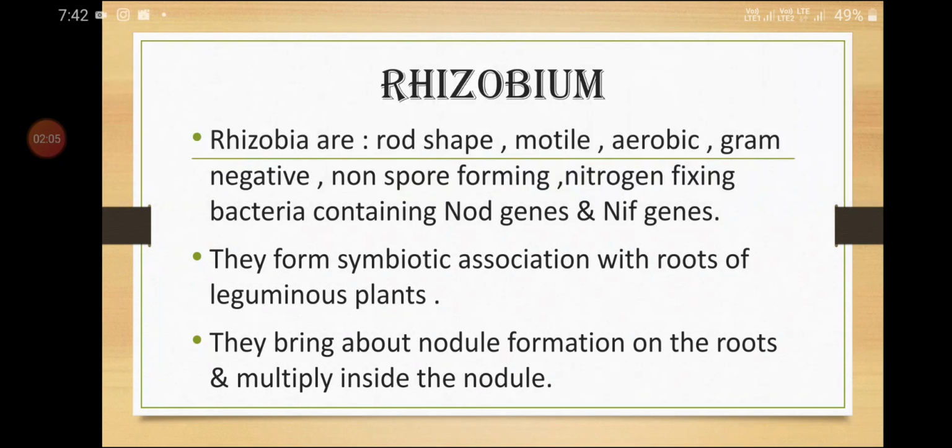That means rhizobia are rod shaped motile. It can move from one place to another place. Aerobic, it works in the presence of oxygen. Gram negative, it is having the stain as such as gram negative. Non-spore forming, that means it does not form spores. Nitrogen fixing bacteria, it contains NOD genes and NIF genes. They form symbiotic association with roots of leguminous plants. That means they are forming the symbiotic association.